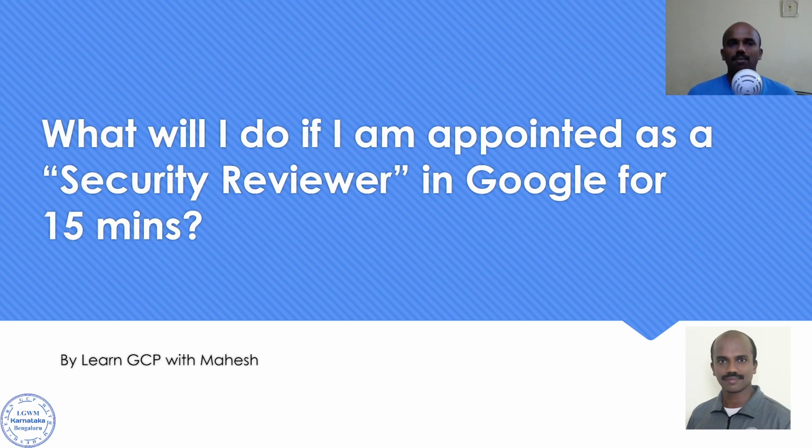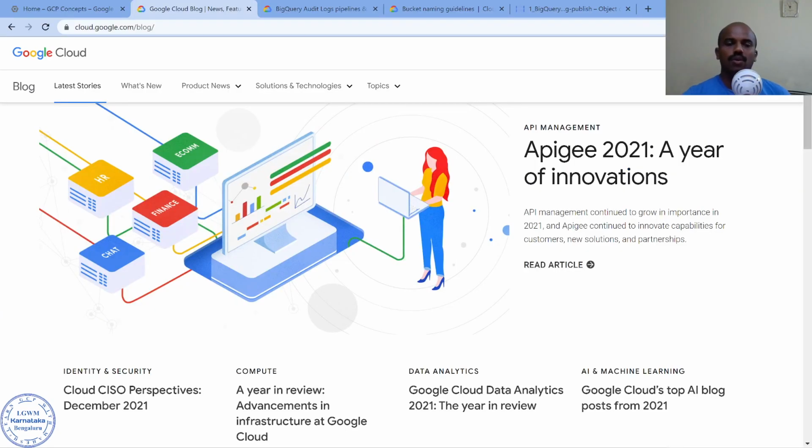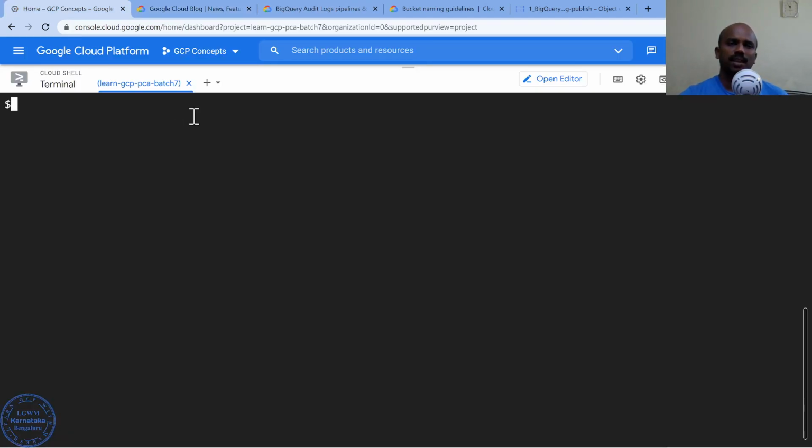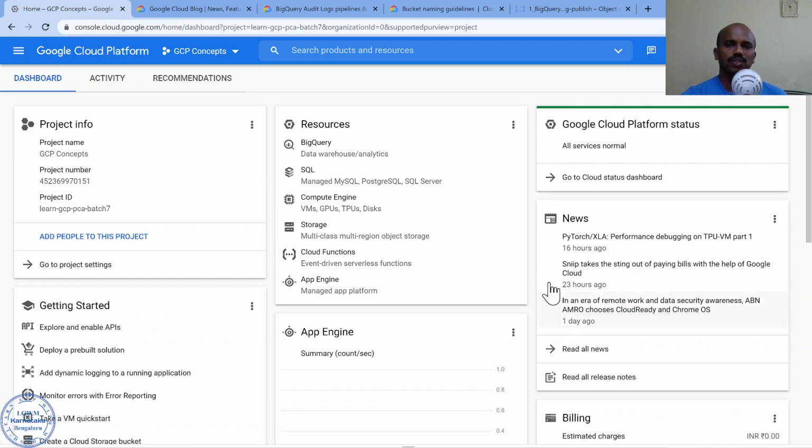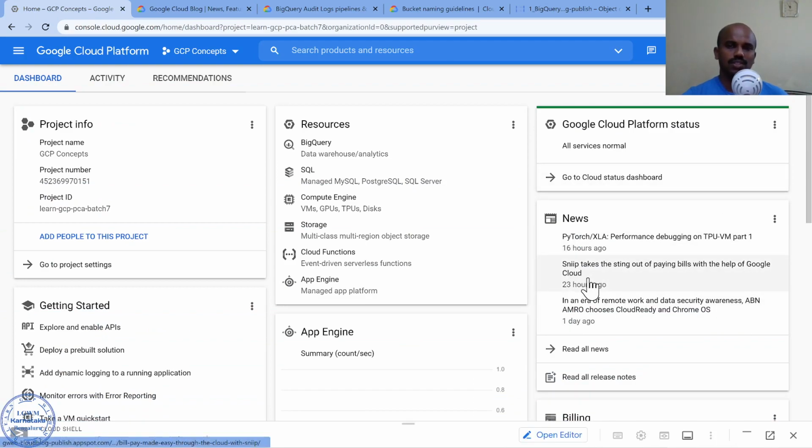Now, if I have been appointed as a security reviewer in Google or Google Cloud, in 15 minutes let me share what I would do. I basically want to review this blog. I'm really a great fan of Google Cloud blogs. I get lots of learning every time I log into the GCP console. This piece is actually powered by the blog, so the latest blog information, I really spend some time on it.